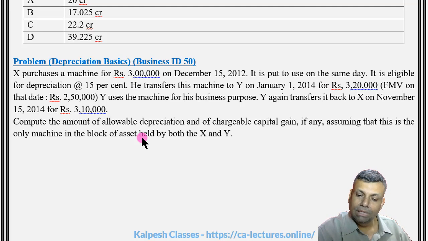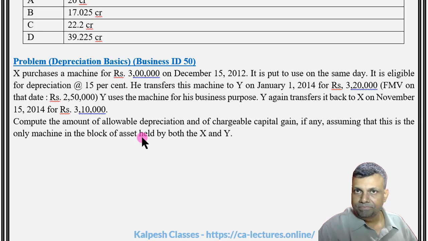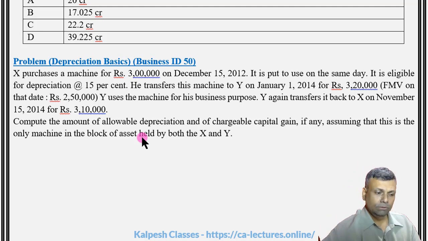Compute the amount of allowable depreciation and of chargeable capital gains, if any, assuming that this is the only machine in the block of assets held by Mr. X and Mr. Y. Good question, friends. Go through the question.